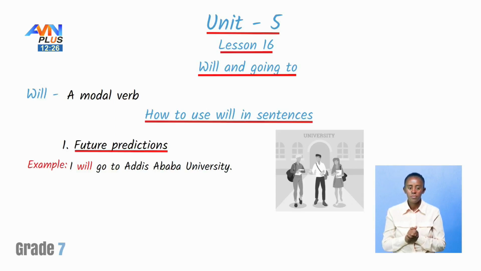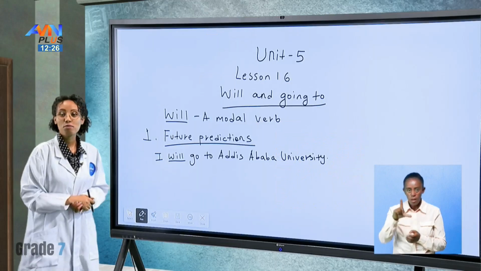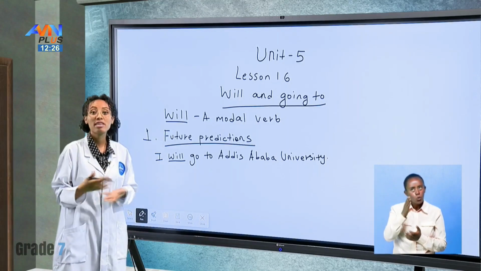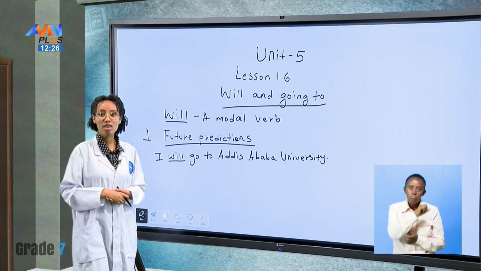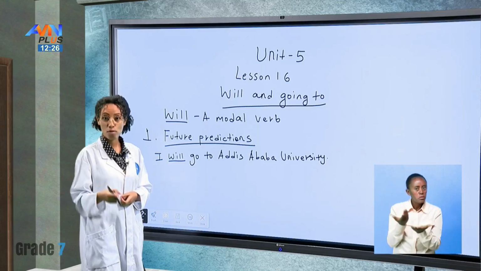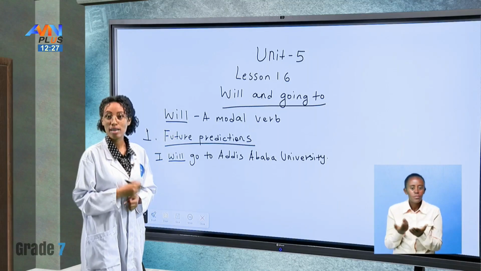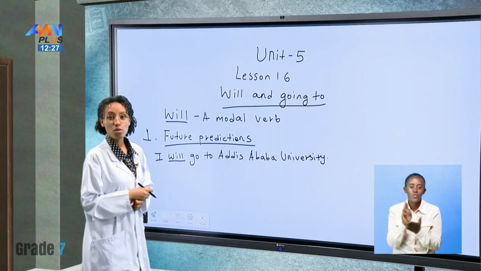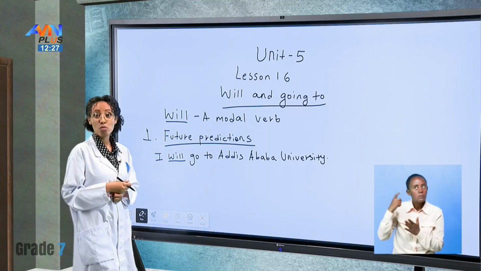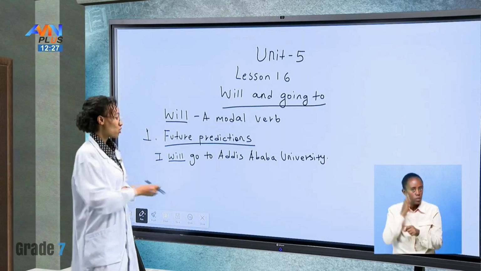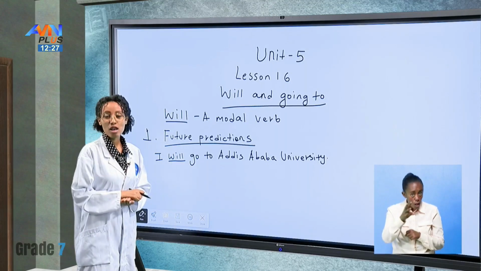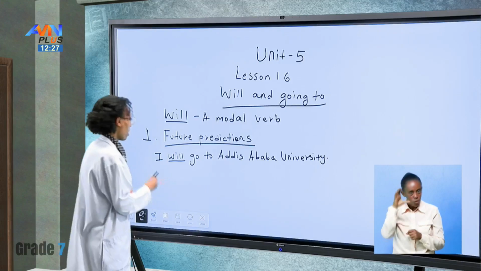We have used will here as a future prediction. We are predicting that someday in the near future or in the far-off future, we will go to Addis Ababa University. So this is our dream, the thing that we want to do in the future. So we use will as a future prediction. What else?